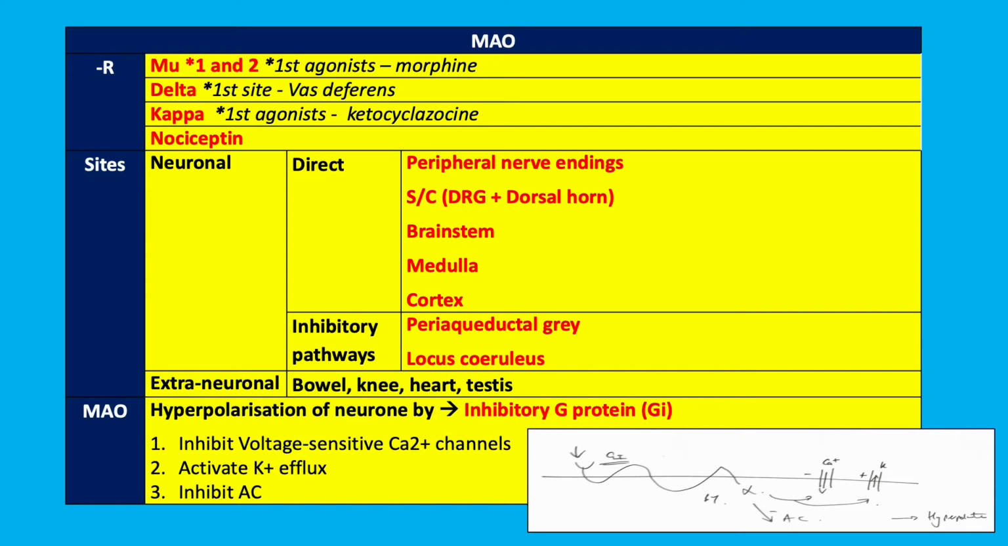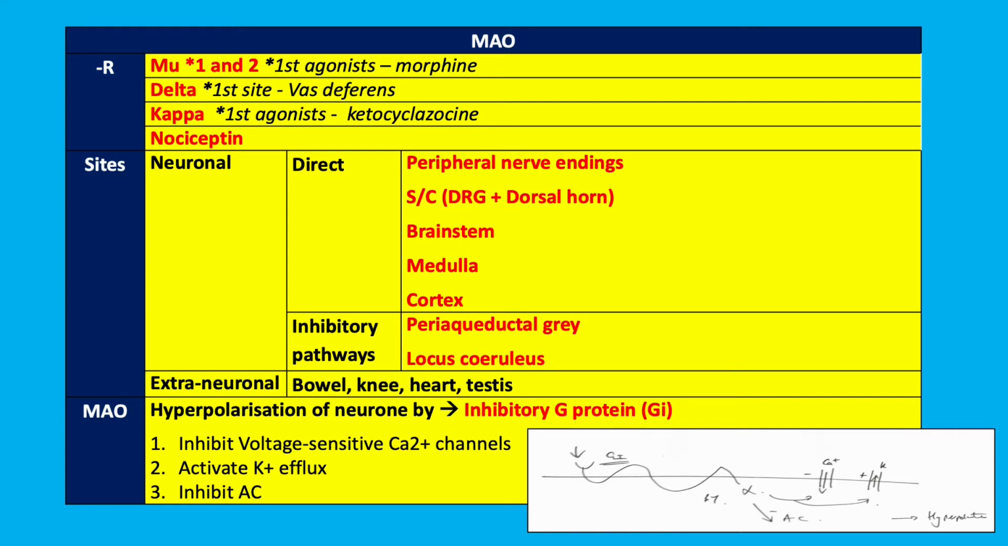Where are these receptors located? They could be neuronal or extraneuronal. Extraneuronal: bowel, kidney, heart, testes. Neuronal could be direct effect or inhibitory pathways. Direct effect, so they block the activation of the ascending neuronal pathways.